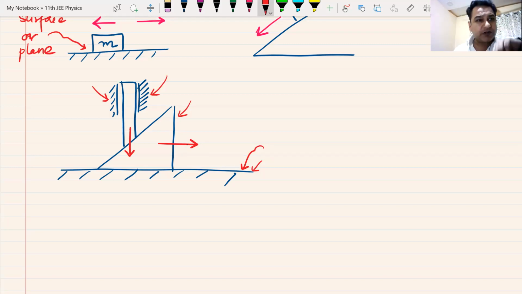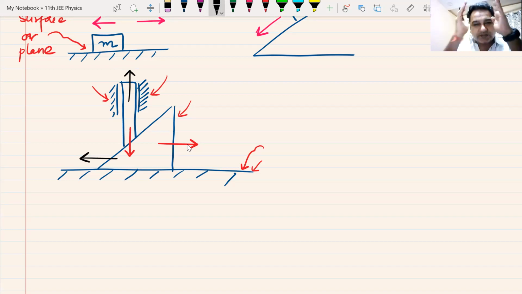Great. Now let me reverse the question. Now let me ask you, if I move this block here in the black direction, I'm not going to move it like this because that question is not going to come. If I move the block in the black direction, towards the left, how does this rod move now? Yes, it has to move vertically upwards. Again, it moves vertically upwards because of the constraints that I've put on this. It is a wedge constraint or a plane constraint or a surface constraint. Do you all understand this?